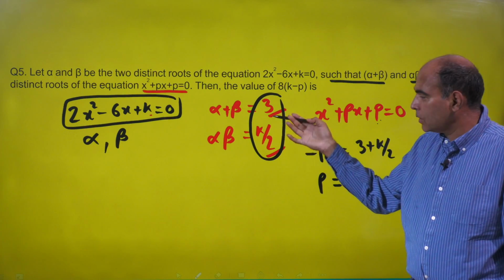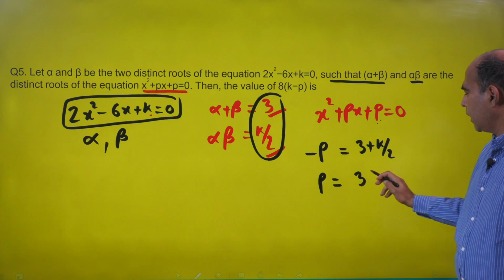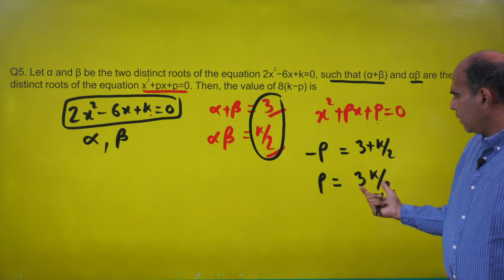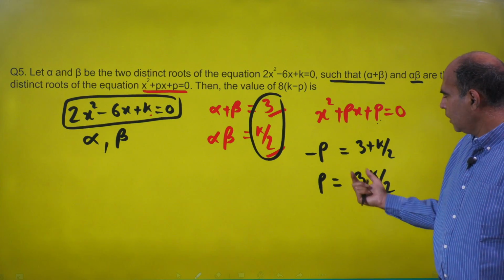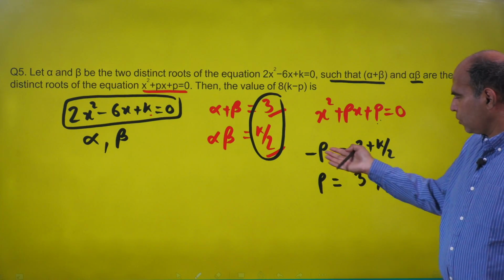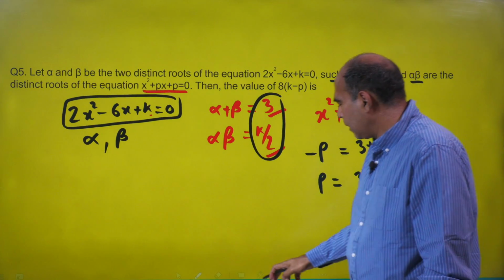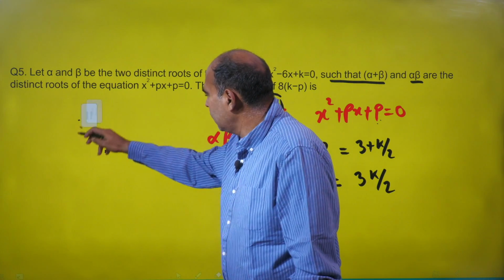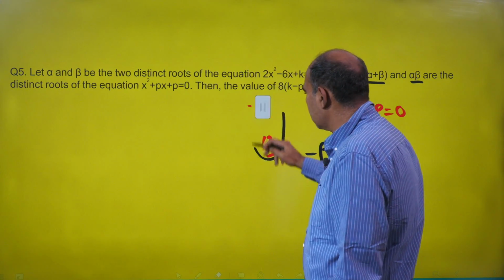Since I know the 2 roots as 3 and k by 2, the product is 3k by 2. So obviously I can take the negative value of this and put it on this side, and p is 3k by 2. So if I equate that part, let me clean the board this side so that I can write the next parts.